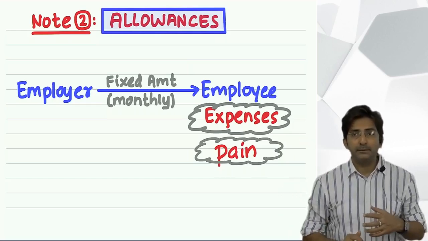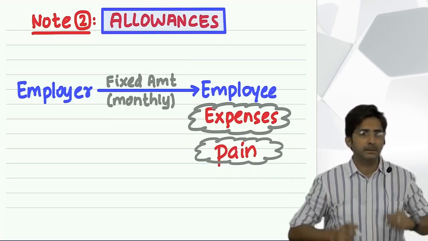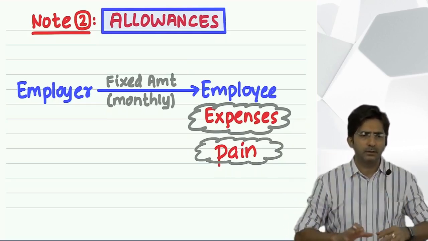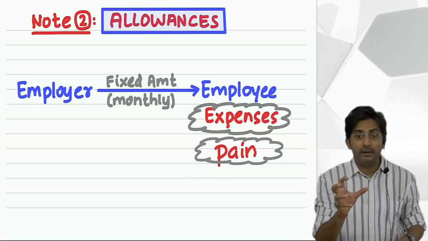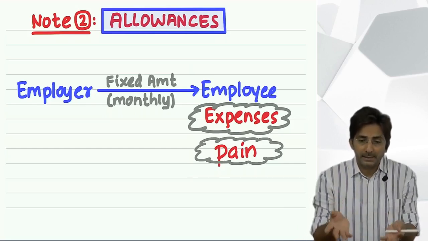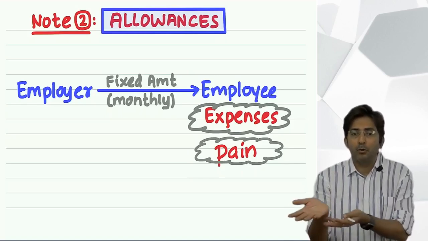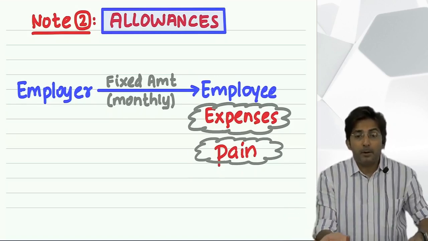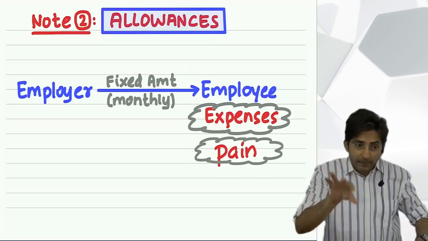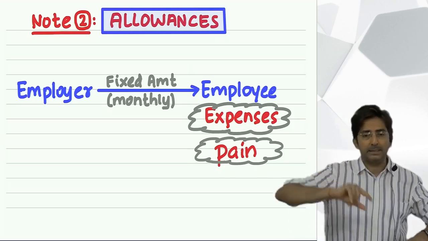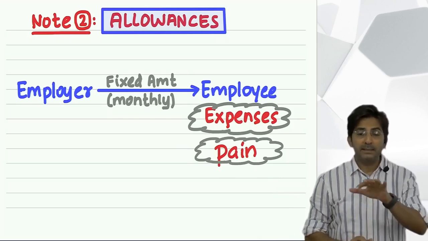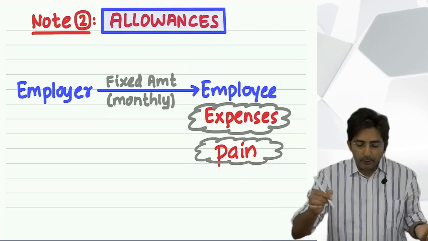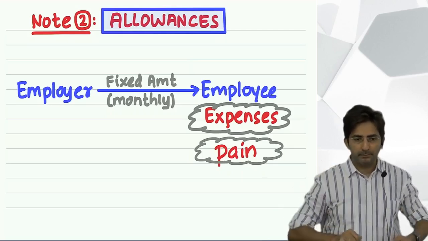That depends upon how much he has spent. Because see, boss is giving a lump sum amount on monthly basis. Every month you keep 2000, 2000, 2000, 2000. But his actual travel, sometimes it is less, sometimes it is more. Some months he doesn't travel at all. So depending upon how much he has actually spent, that much amount will be exempt. And how much he has spent, we will not come to know as a student. It will be given in the question.